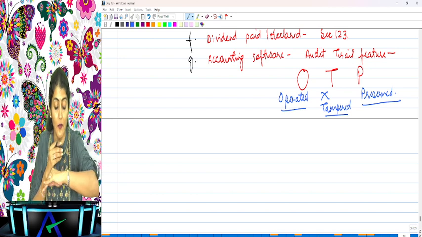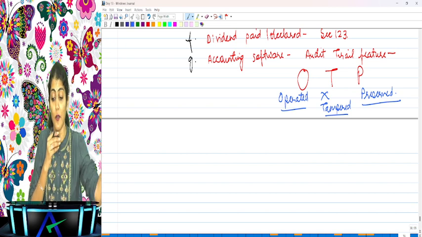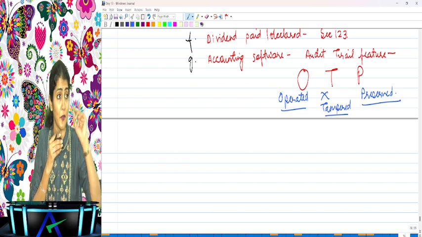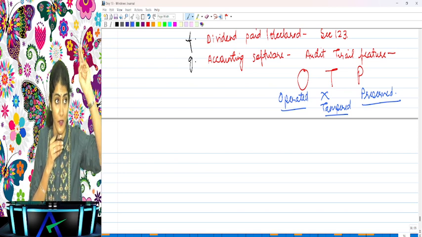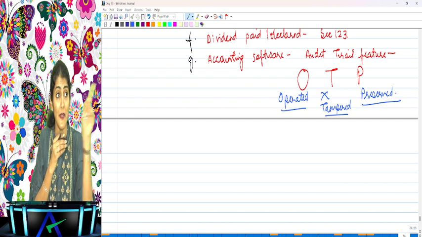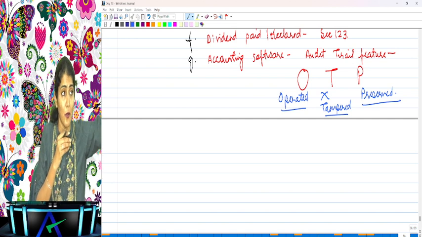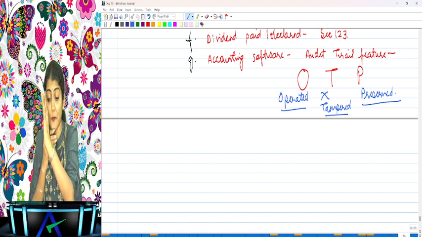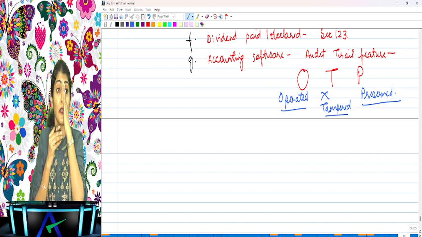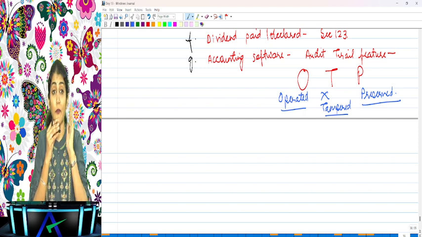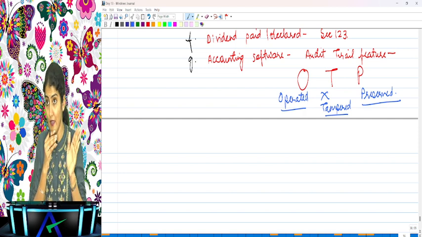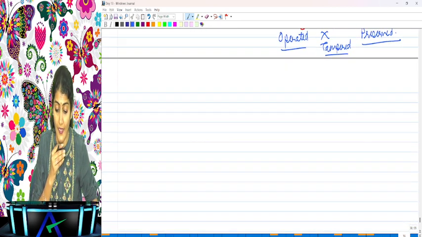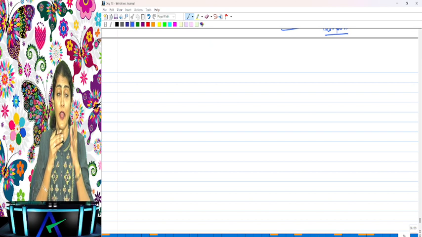Whether the company is using such an accounting software which has an audit trail feature, and that audit trail feature did not operate only for 1 day, 2 days, it operated for 365 days, throughout the year. It has not been tampered with. Nobody went and made some unauthorized changes to that audit trail. And also, it has been preserved as per the statutory requirements for the record retention. What are the statutory requirements? 8 years. Okay. And now we are still left with E1, E2 and E3.